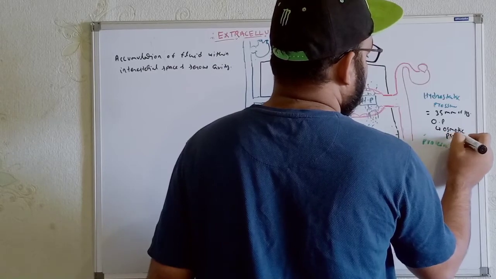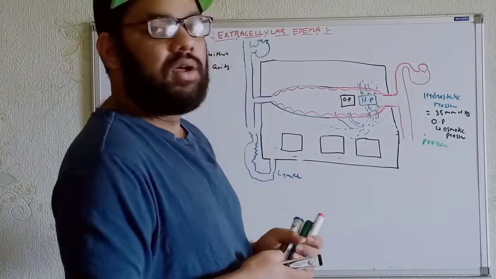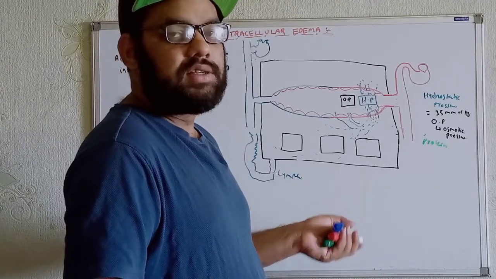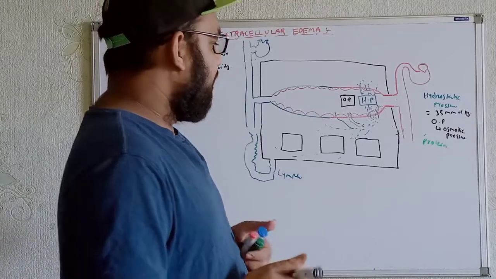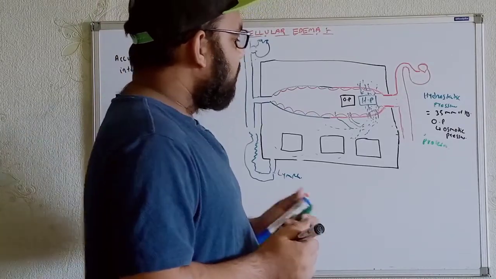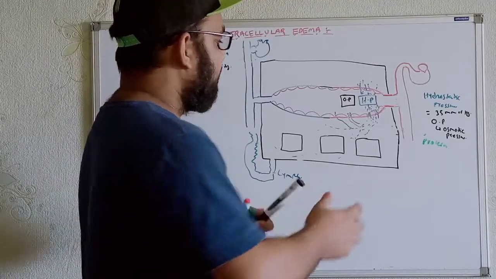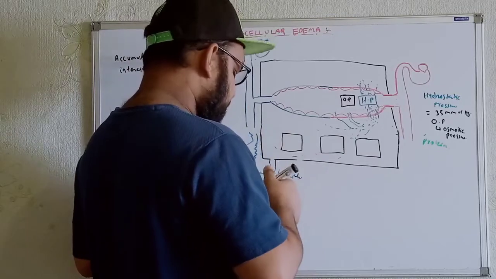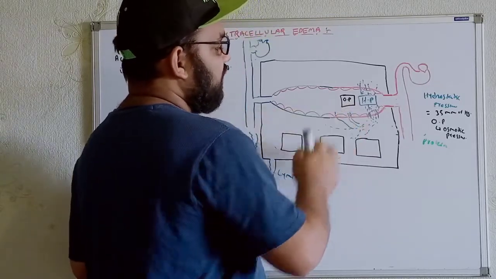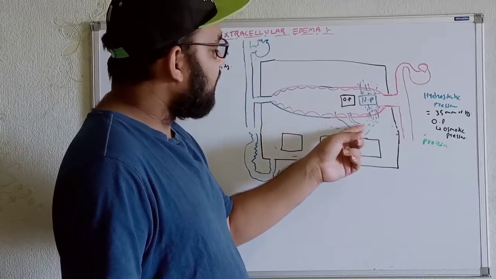So what is osmotic pressure? As we know, within the circulation, within the plasma, there is the presence of different kinds of proteins, especially albumin, globulin, and fibrinogens. They have the capacity to hold the water molecules. Whenever the fluid reaches here, because of the presence of the protein molecules within the circulation, we will get the osmotic pressure.